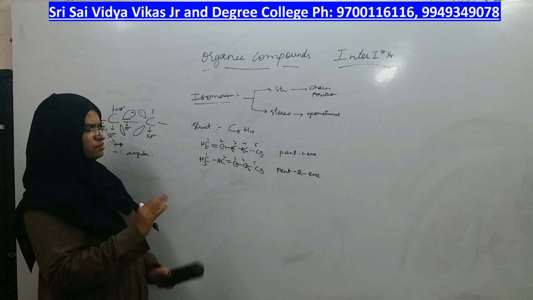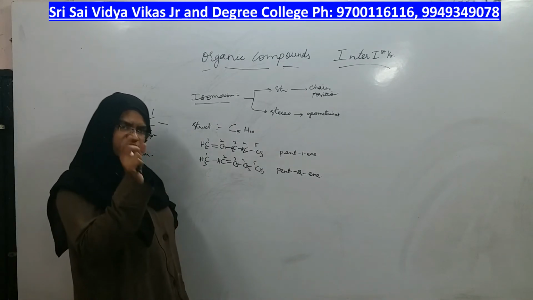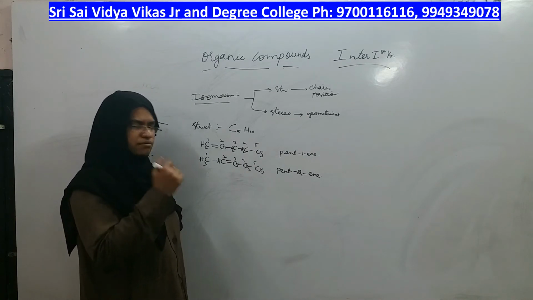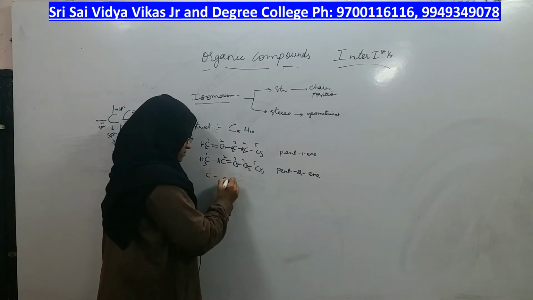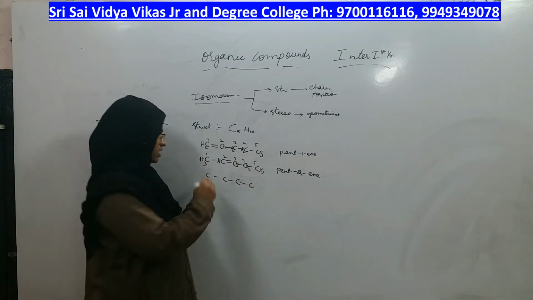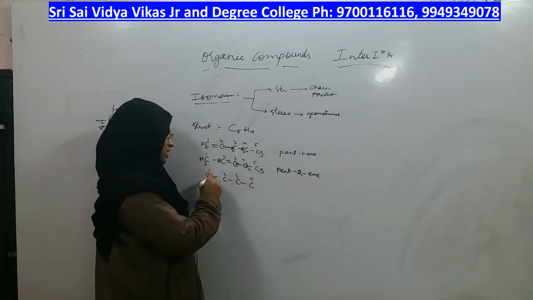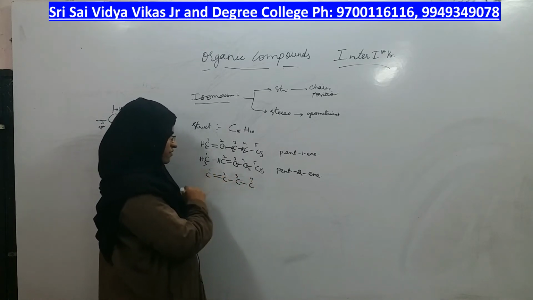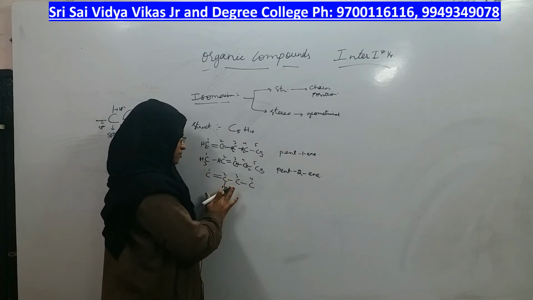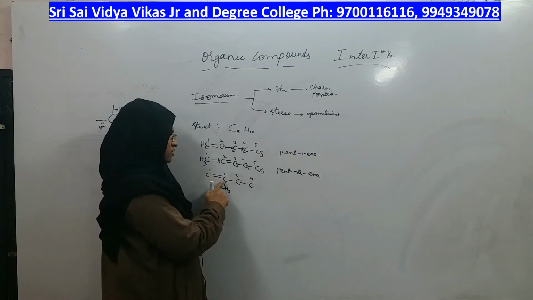Now for pent options, all are covered. What I will do is take the compounds having 4 carbons in the longest chain only. Where will the 5th carbon go? As a branch. I will take only 4 carbons in the longest carbon chain and give numbering in the beginning itself. In that compound, let me take the double bond at the first carbon. Where is the methyl group? Let me take the methyl group here at the second carbon. How many carbons total? 1, 2, 3, 4, 5.